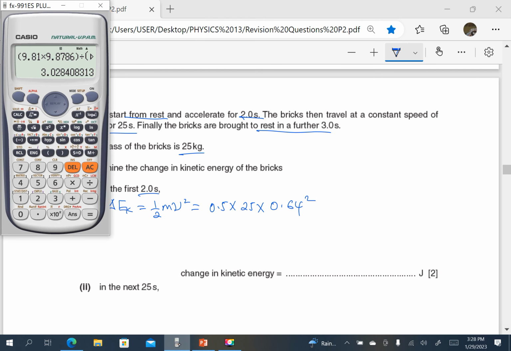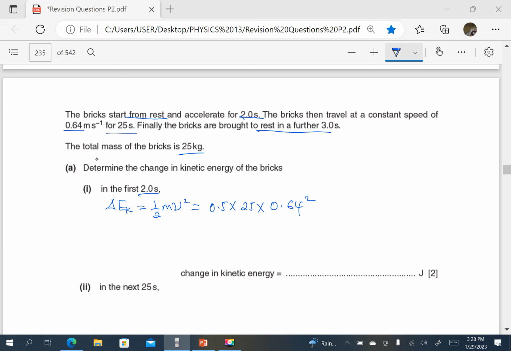So we check this on our calculator. This is 0.5 times 25 times 0.64 squared. So that is 5.12. So the change in kinetic energy is 5.12.